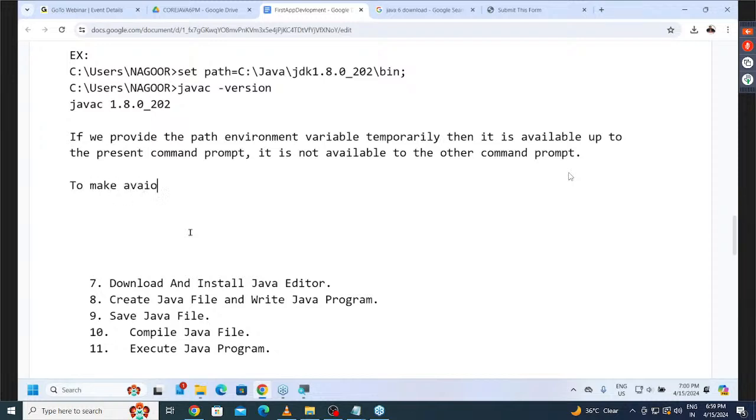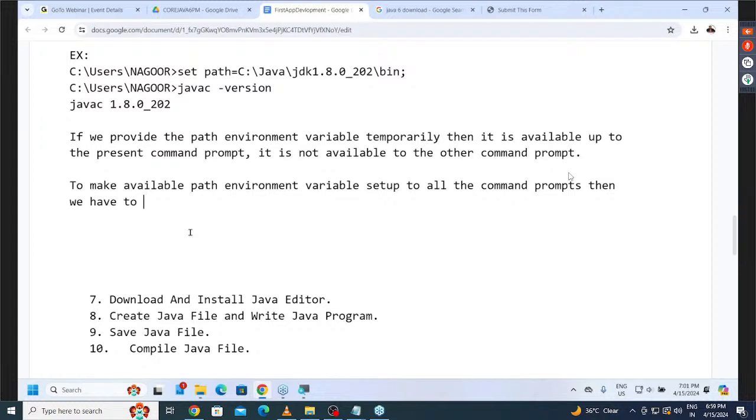To make the path environment variable setup available to all the command prompts, we have to set the path environment variable permanently.